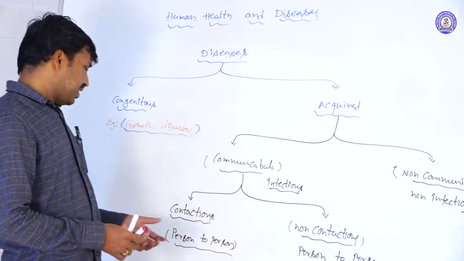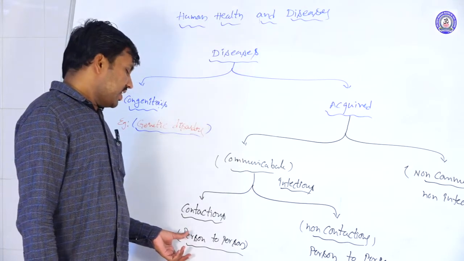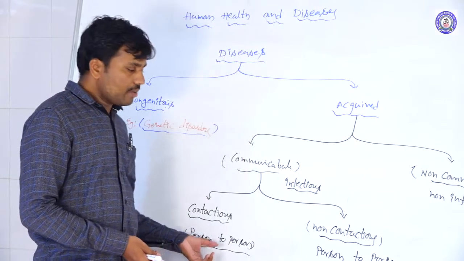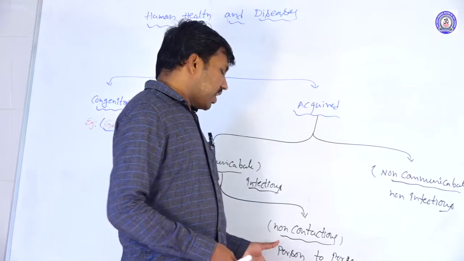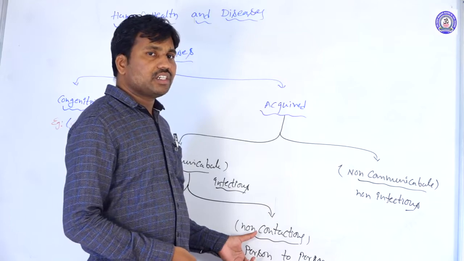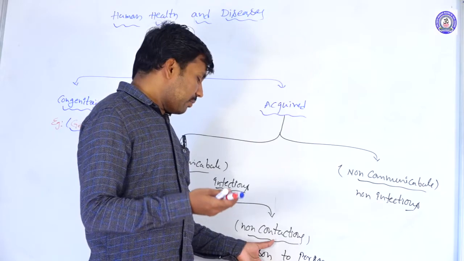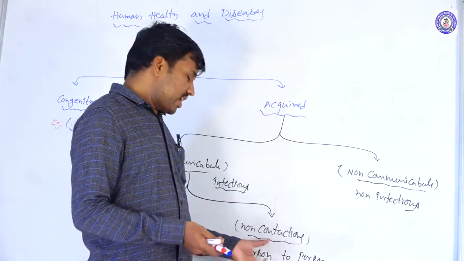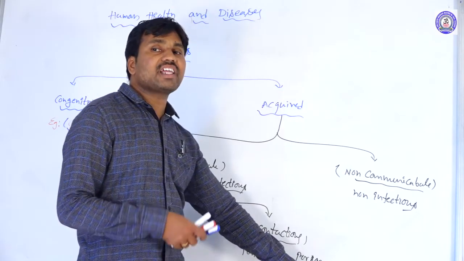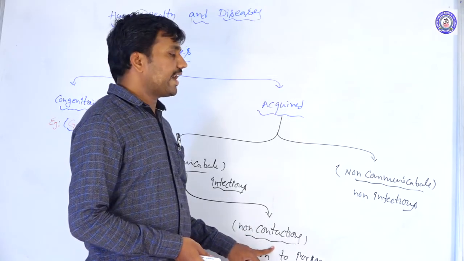For example, the common cold spreads from one person to another by direct contact. For non-contagious, person to person through a vector, for example malaria and typhoid. These spread from one person to another through an agent or vector. This type of disease is called non-contagious.